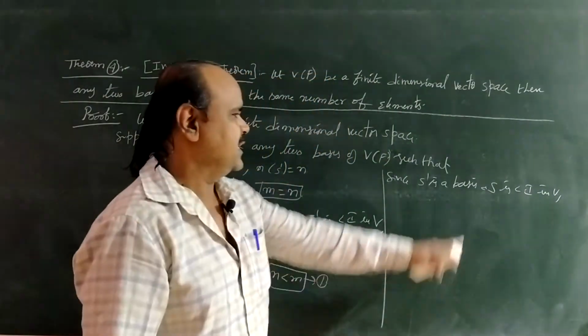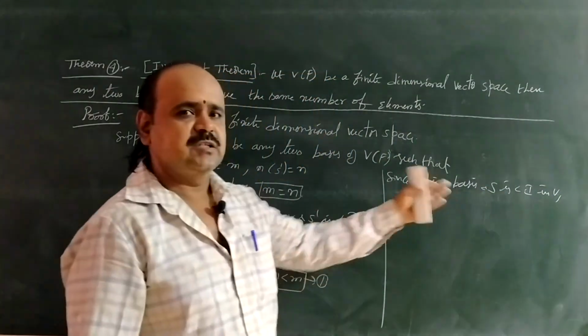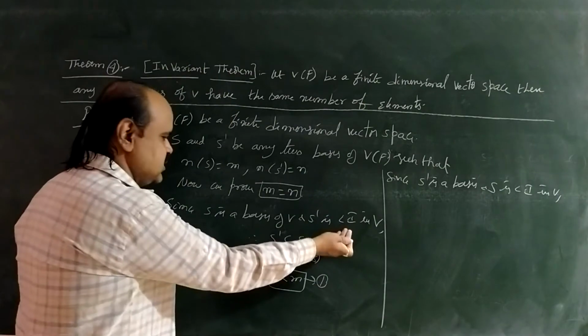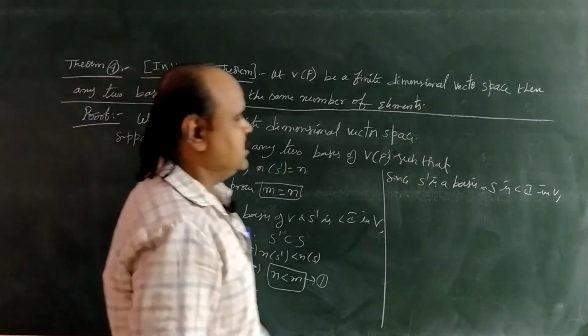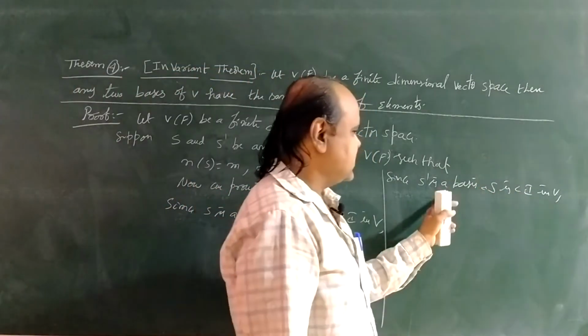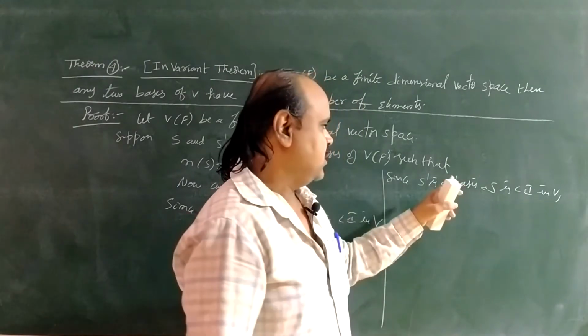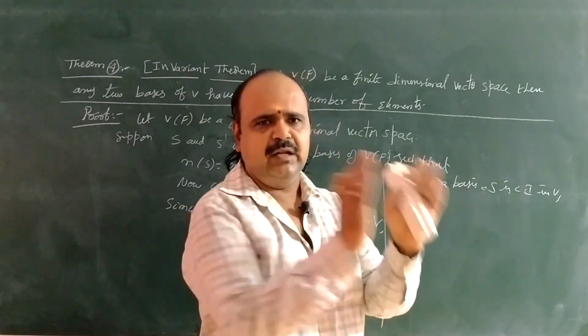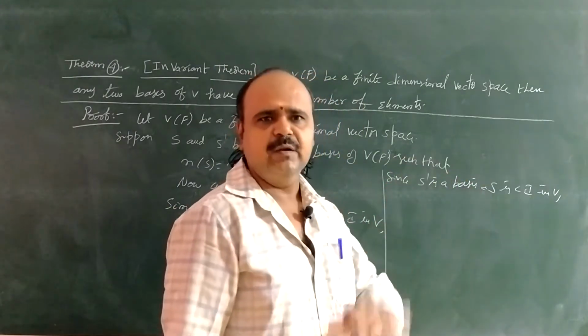Now we are choosing S as linearly independent and S dash is a basis. In the previous case we chose S dash as linearly independent and S as the basis. So here S is linearly independent and S dash is a basis. What we have is that a basis is bigger than any other linearly independent set.